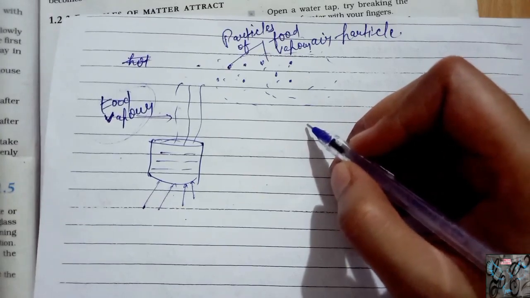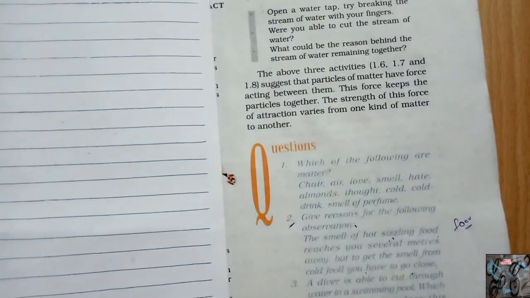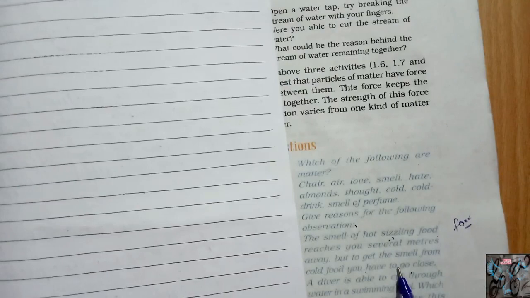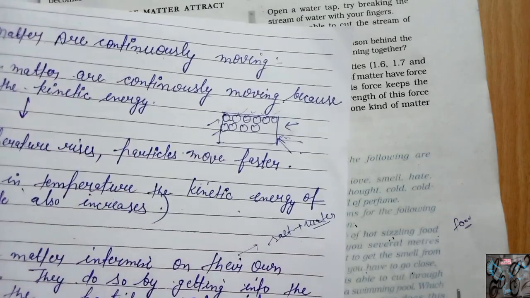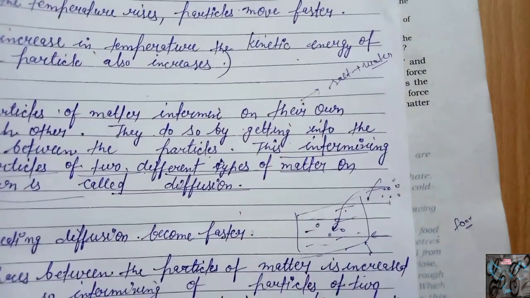And to get the smell of cold food, we have to go close to it, because in that condition no heat is being given to the food. It means food vapor is not forming, and particles of that food vapor are not mixing between the particles of air. So this is the reason.